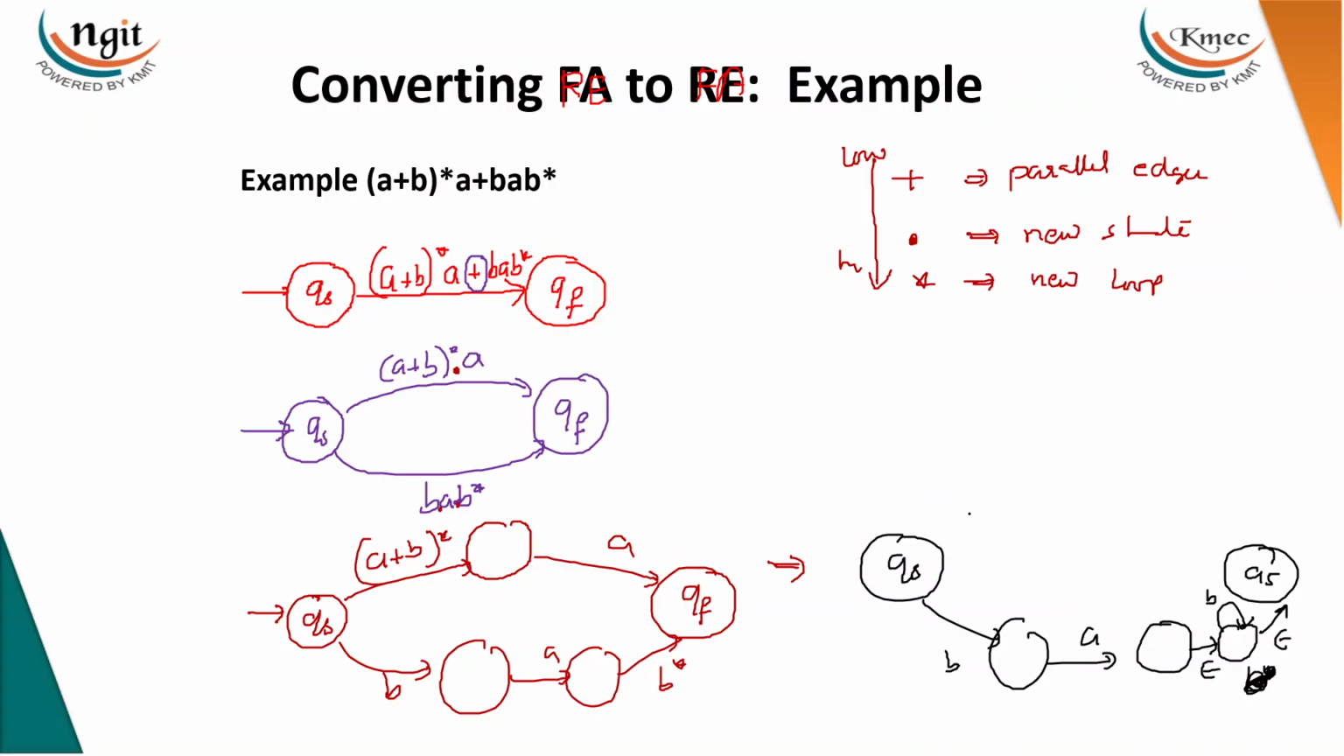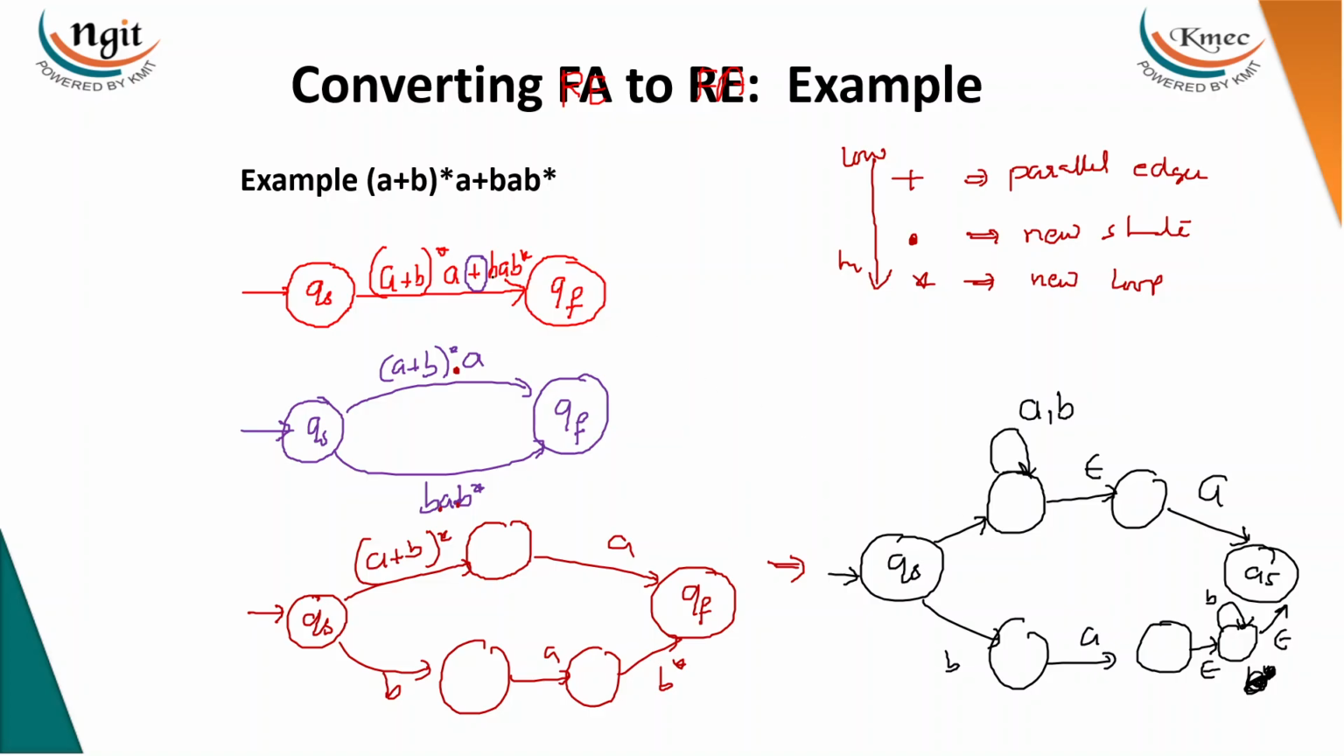Same way, (a plus b) whole star, just introduce a new state by taking the loop of a or b, then epsilon. Earlier what we had was a. So this is how we have to convert a regular expression to finite automata. This is called the state decomposition method. We are creating new states, or the state creation method. This is how it is.